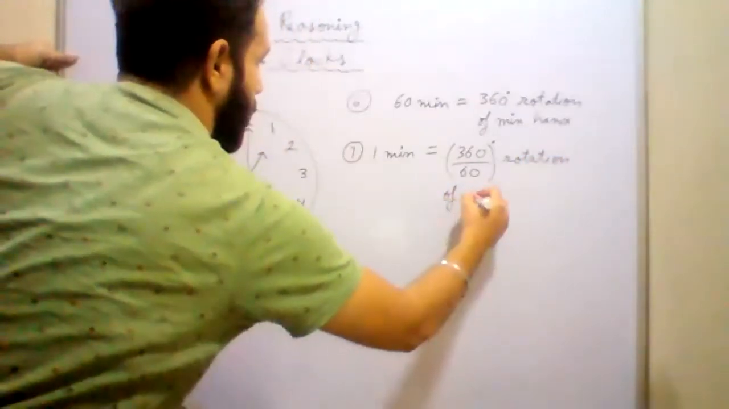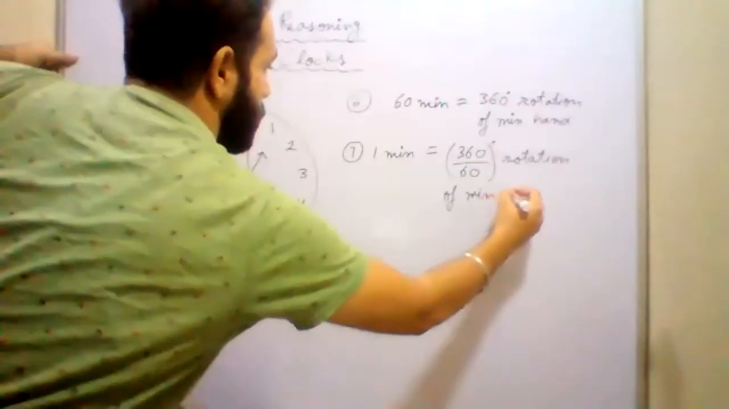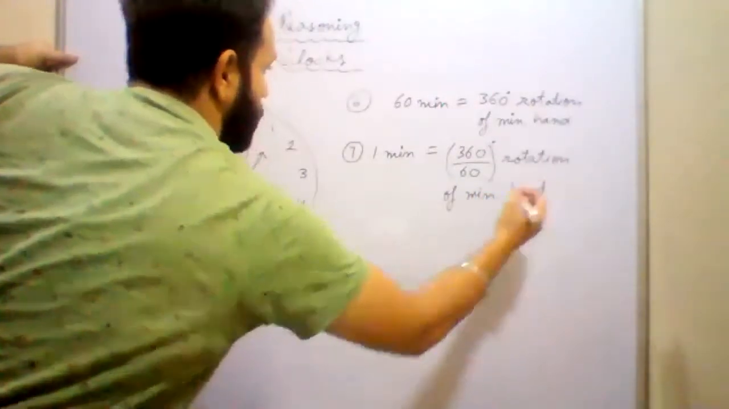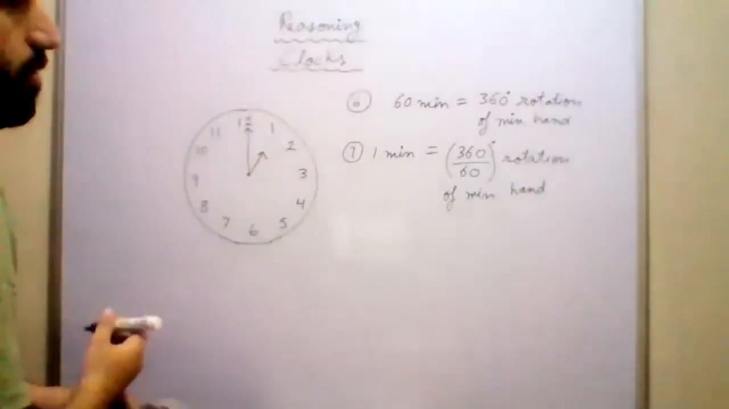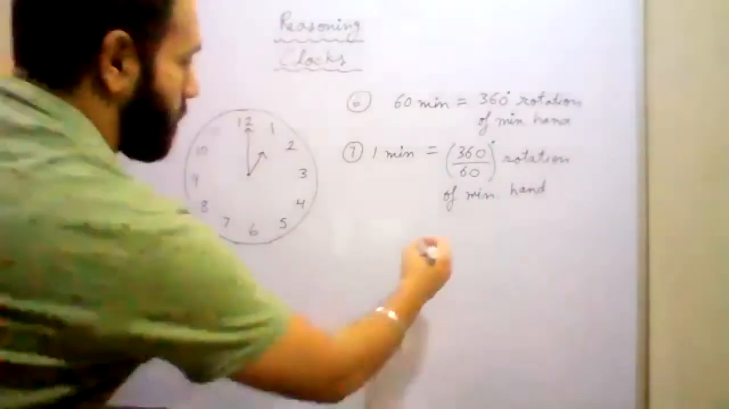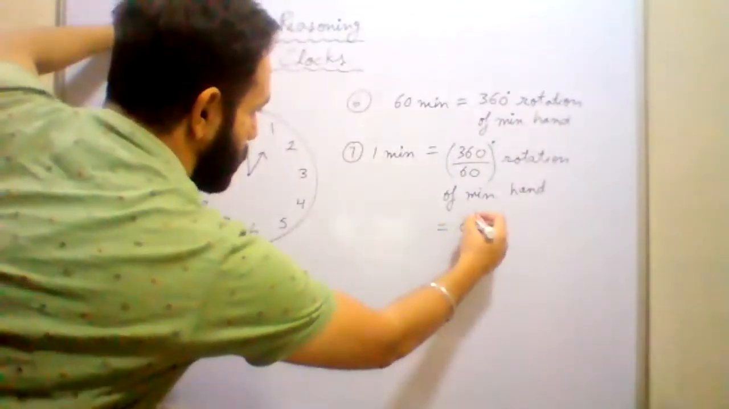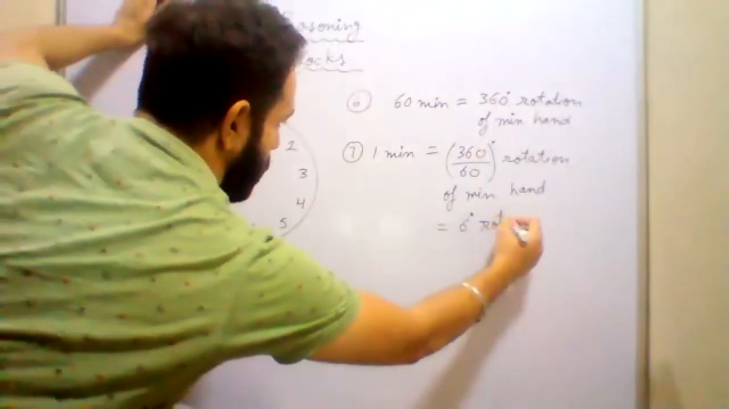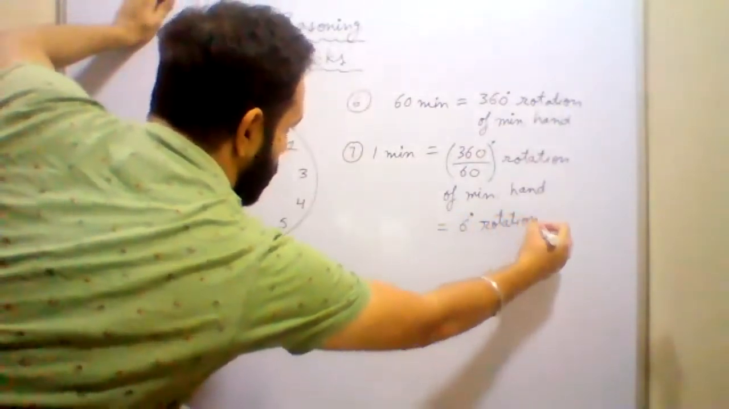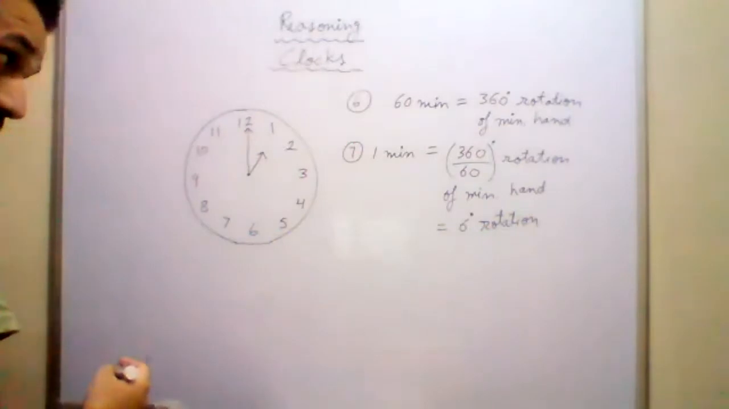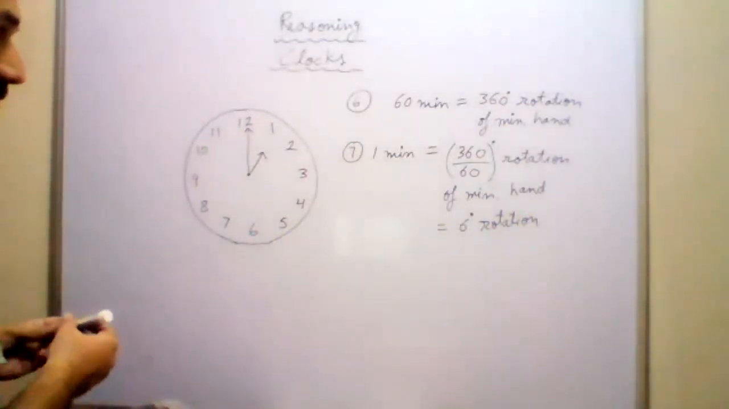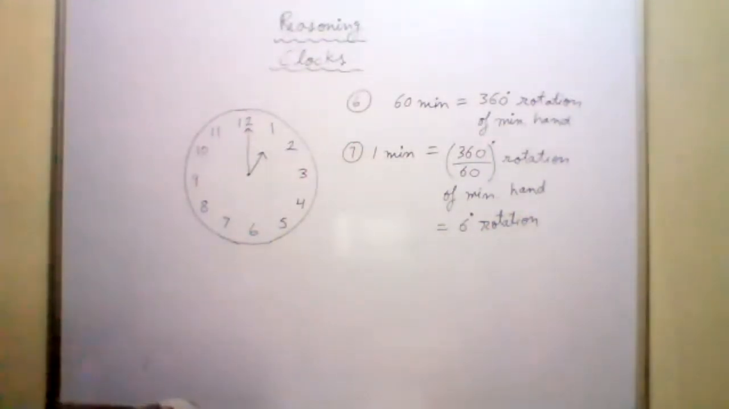Of the minute hand, 360/60 degree rotation. That means 6 degree rotation. How much will the minute hand rotate? 6 degrees in 1 minute. Got it?